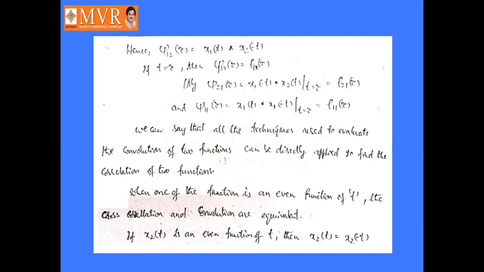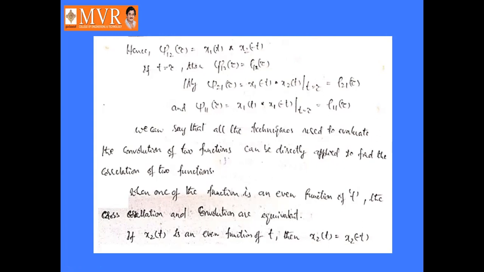Both are approximately equal. When one of the functions is an even function of t, the cross correlation and the convolution are equal. So if x1 of t and x2 of t, in these two functions, one of the functions is an even function. An even function is nothing but x of t is equal to x of minus t.